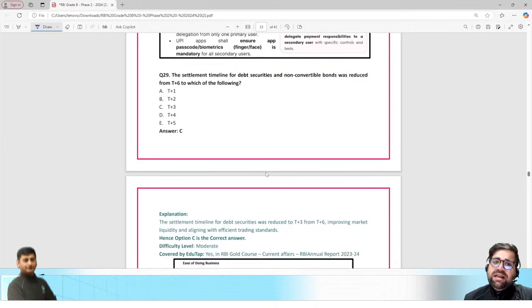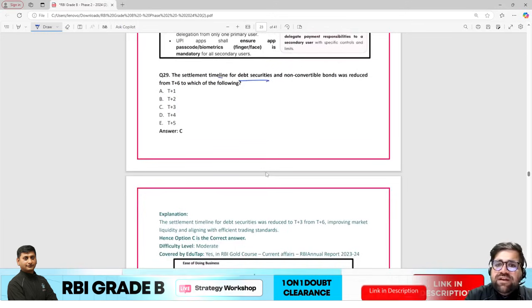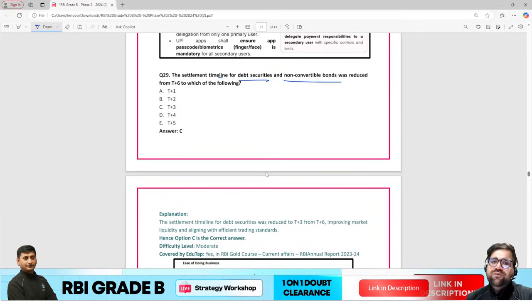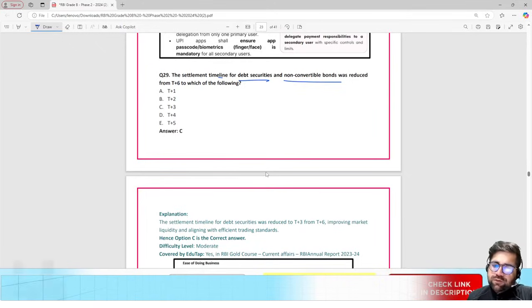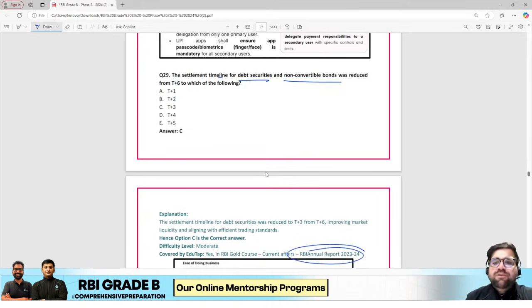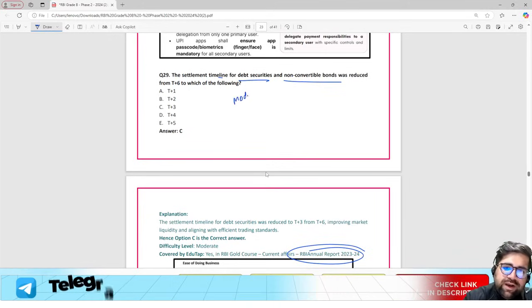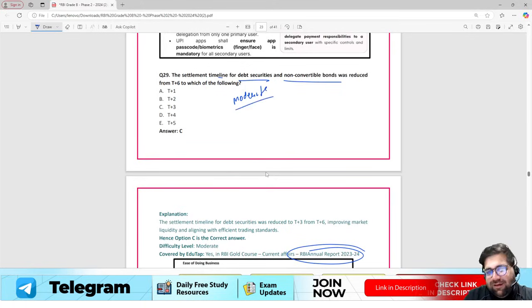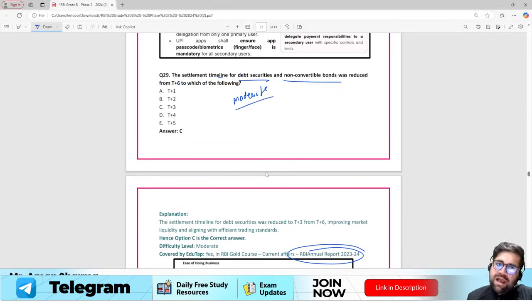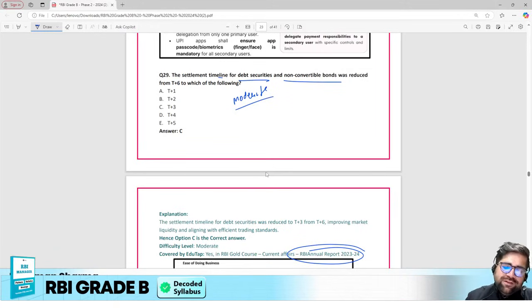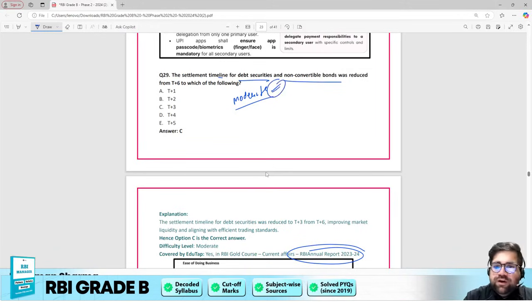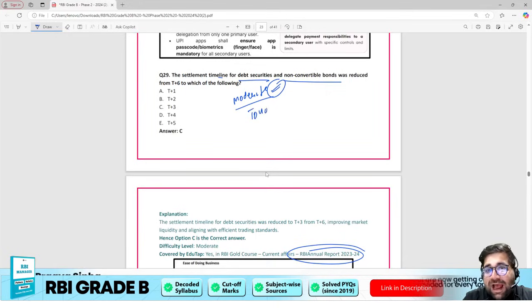Question number 29. The settlement timeline of debt securities and non-convertible bonds was reduced from T plus 6 to which of the following? Now this question has been taken from your RBI annual report of 2023-24. Now I will write it as moderate, but in actual fact, if I was in your place, I would not have identified the answer for this. If you know the answer, it's moderate. If you don't know, which I also don't, I will write my answer as tough.